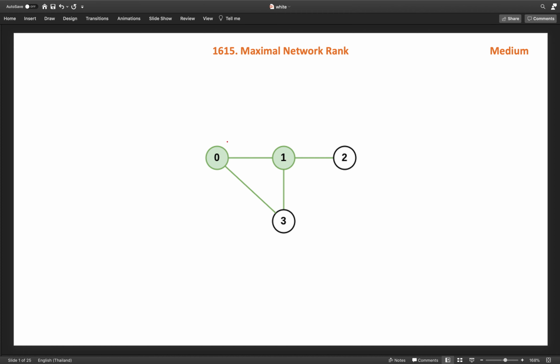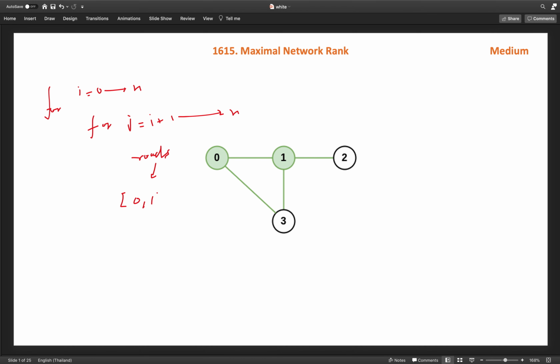So how will we solve this problem? One brute force approach is to run a loop for the n cities, for i equal to 0 to n, and then for j equal to i plus 1 to n. Basically we form the n times (n minus 1) divided by 2 pairs of cities, take two cities at a time, and then run over all the roads and check how many roads are connected to either city.